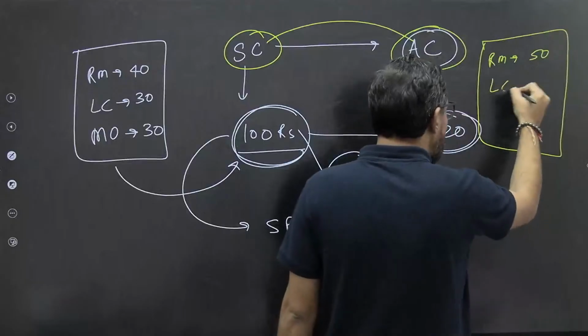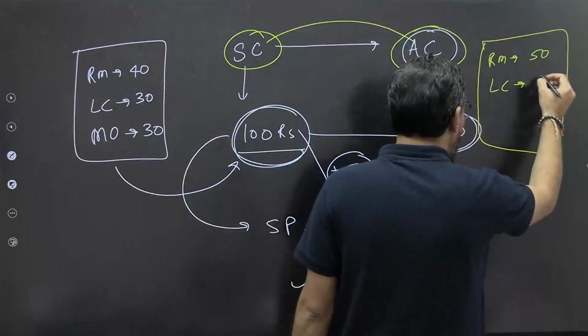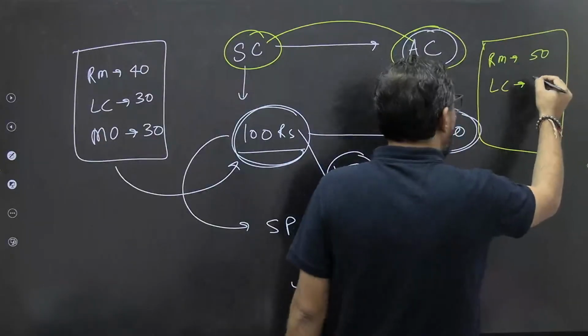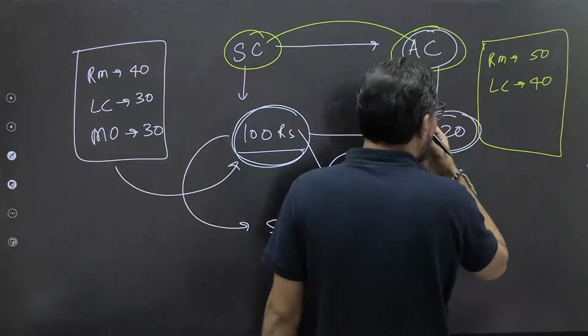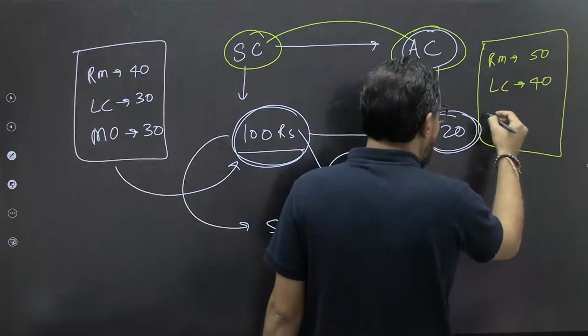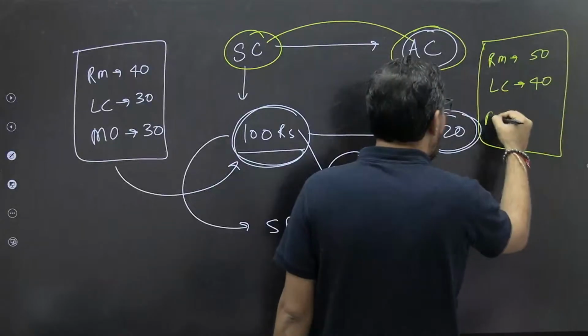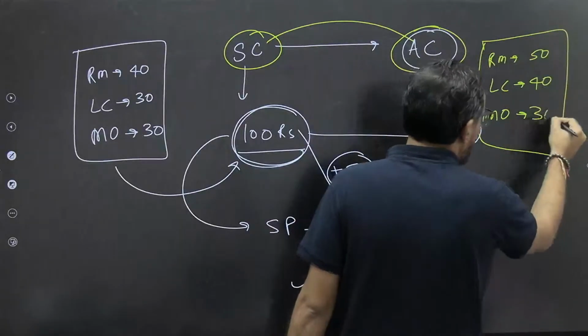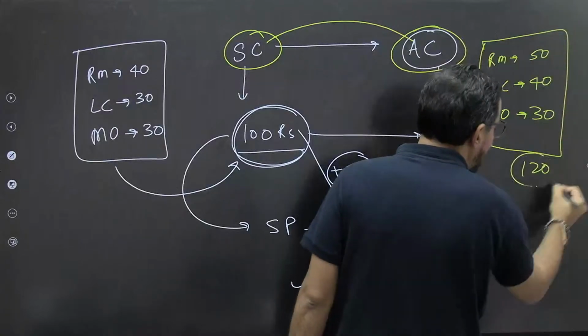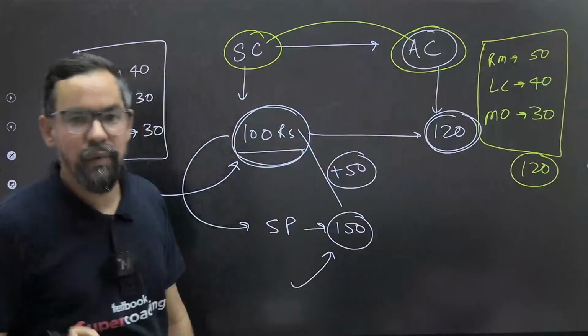Then labor charges, suppose, are 40 rupees, and the next one is 90. And the remaining, suppose manufacturing overheads, which is where we achieved the goal, is 30 rupees. Okay? So it comes to 120 rupees, right? So this is a scenario which we can face.